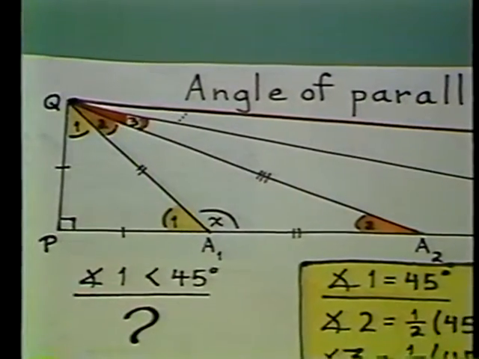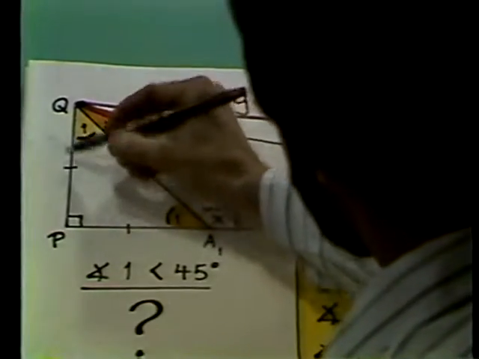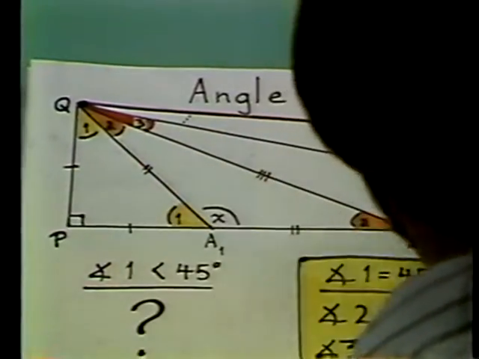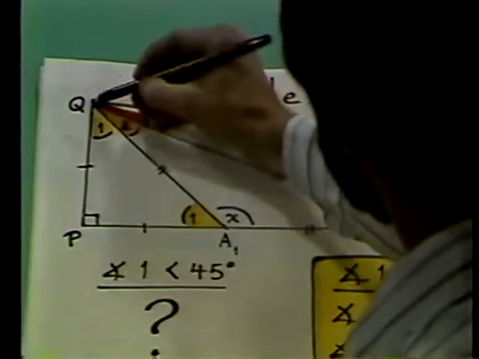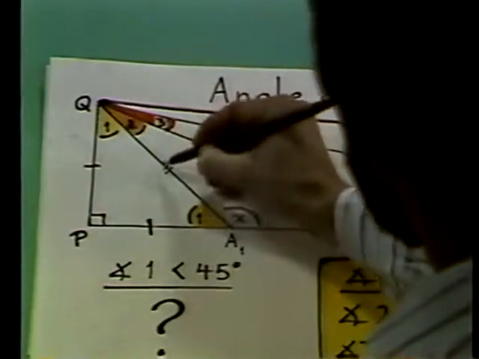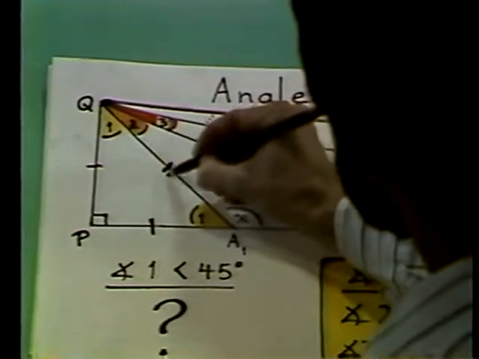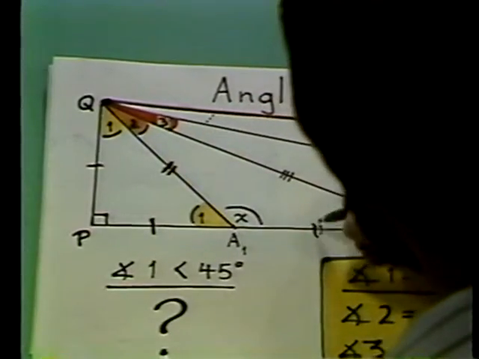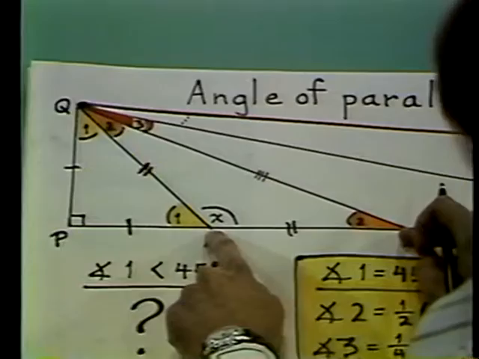When you try and calculate the angle at which a line first becomes parallel, you can proceed in the following fashion. First, you take a line on the base and a little altitude up here, and you lay off an equal distance. Then you take the hypotenuse, that's this distance here, and lay off that distance down here. Reproduce it.